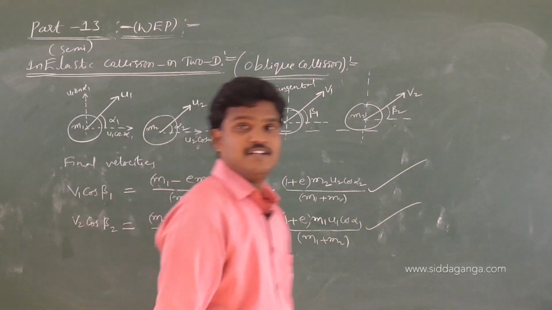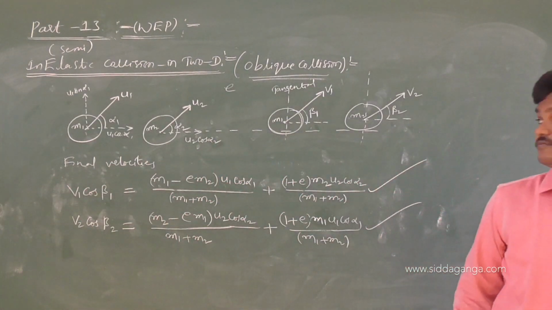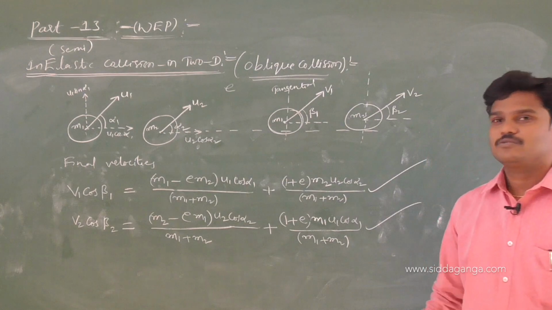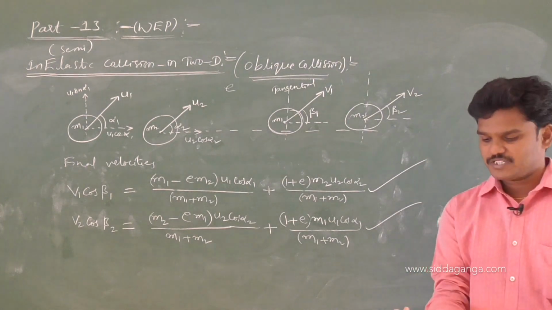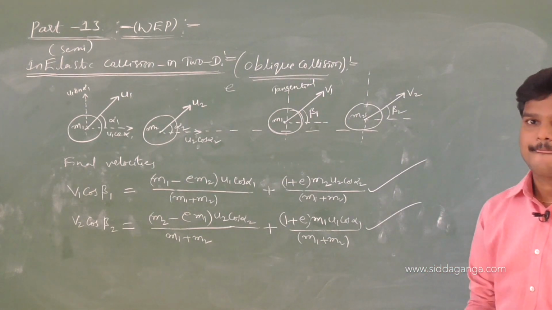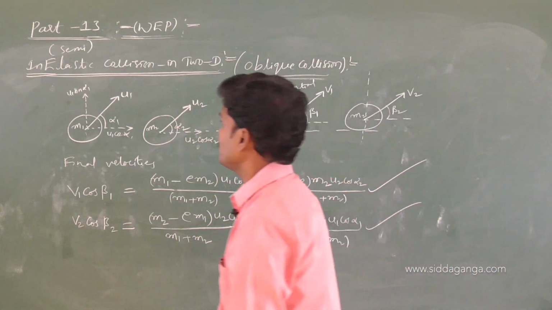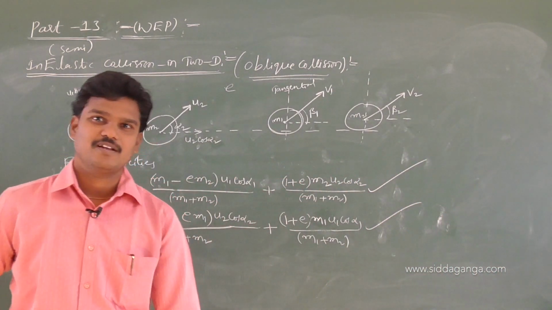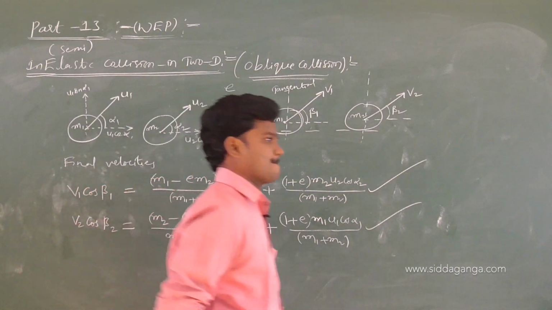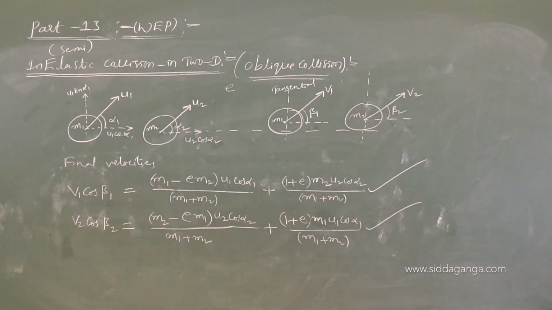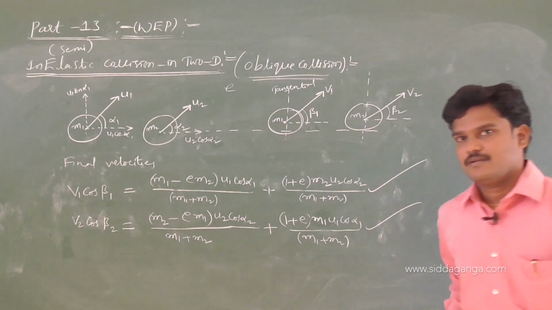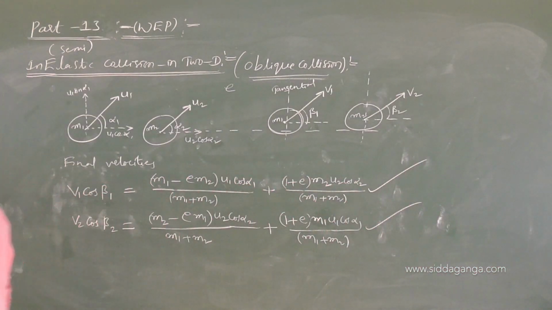So I got the final velocities equations. Don't feel it as a trouble, just try to catch it. The depth is so much, I am just extending like this: inelastic collision in 2 dimensions. Let me give one problem. Take these equations.